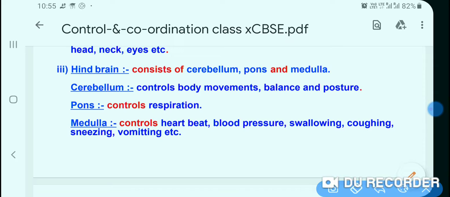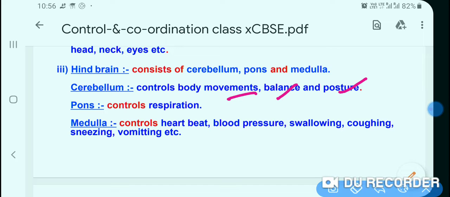Cerebellum controls body movement, balance, and posture. And again the question arises, which part of the brain or which part of the hindbrain is related to balance and posture? This is controlled by the cerebellum.